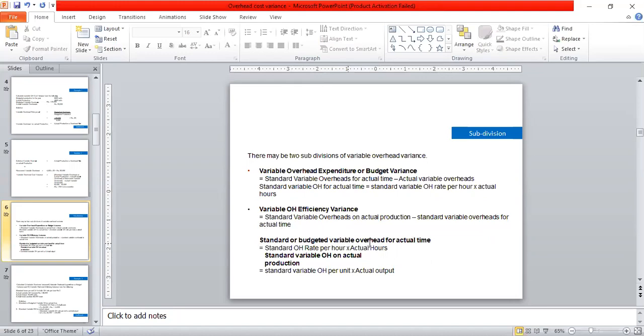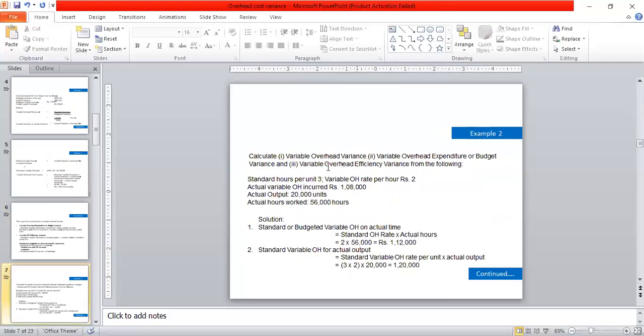Standard or budgeted variable overhead for actual time is calculated as standard overhead rate per hour into actual hours, and the standard variable overhead on actual production is calculated with the help of standard variable overhead per unit into actual output.